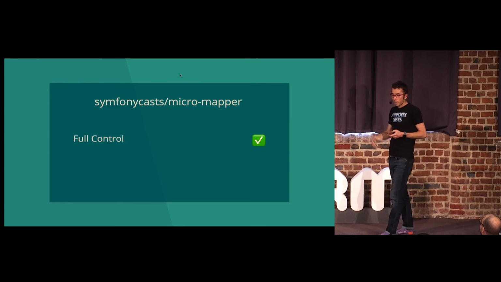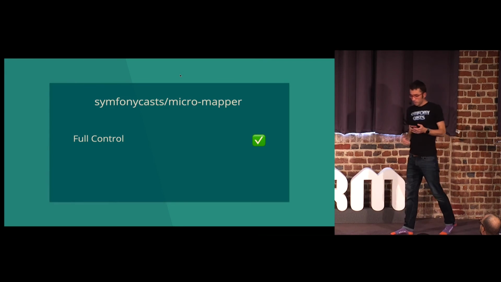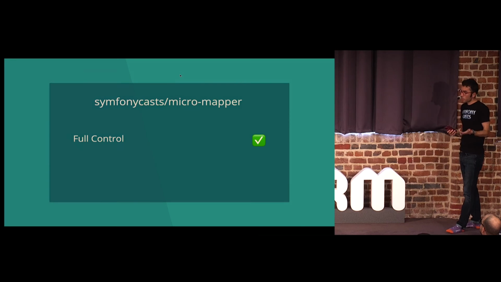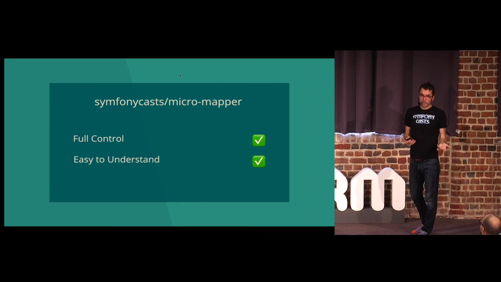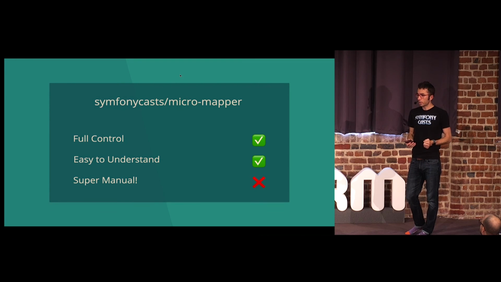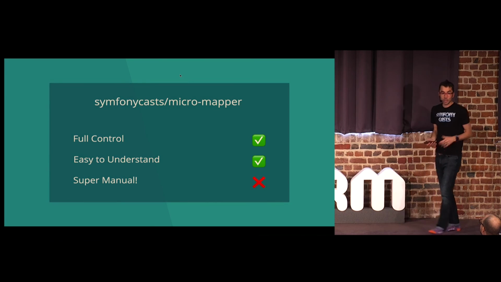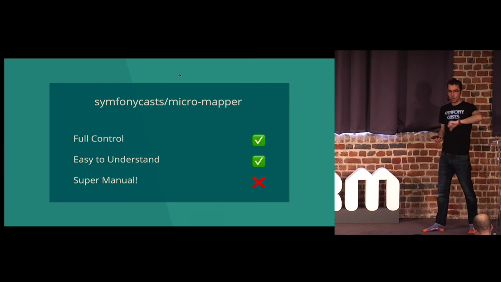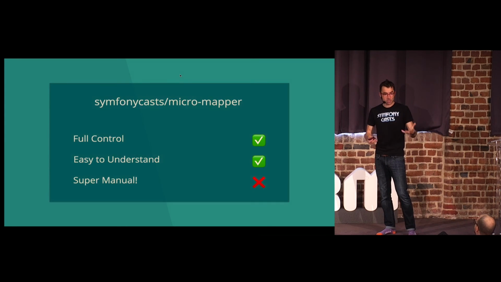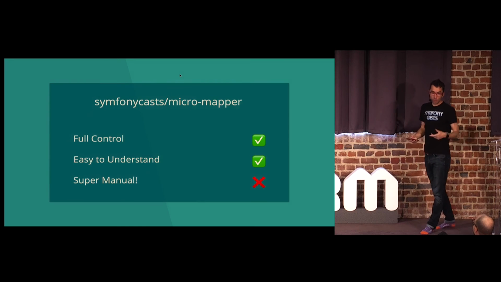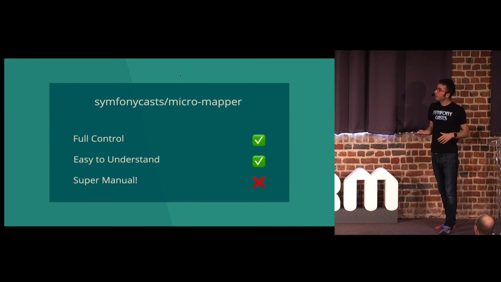So the Micromapper, again, this is the least important part of the presentation, but it does work well. You get full control because you can really do anything you want. It's really easy to understand because there's no magic at all. And it's incredibly boring to use because you just write all the code by hand. So that can be a good thing or a bad thing. I think this is one of those spots where some people really hate writing mapping code, and so they want it to be done automatically. Other people want to feel like they have control. So anyways,